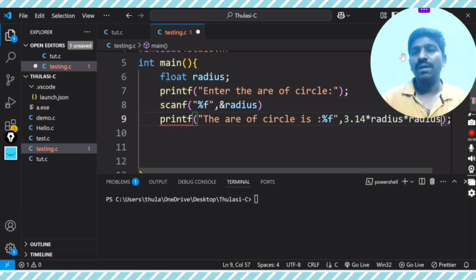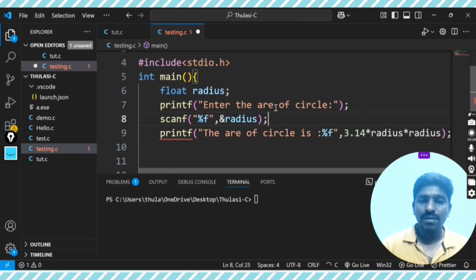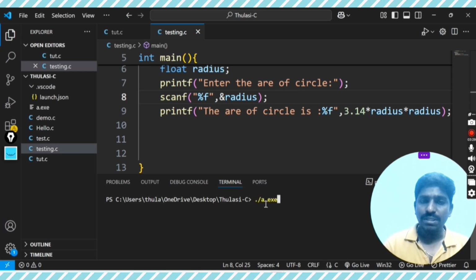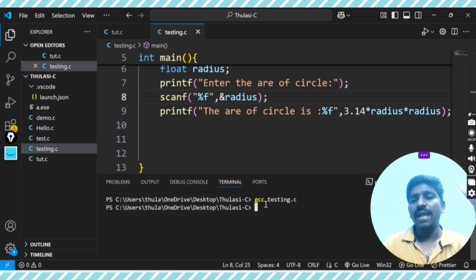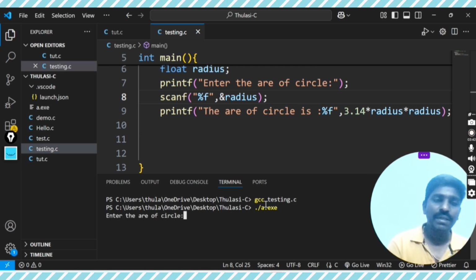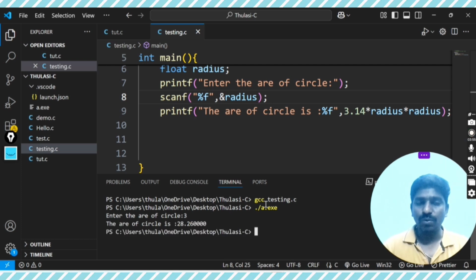Now we will check the output. It shows an error, so now rectify it. Check it here: gcc filename.c. Compilation checks the code line by line. There are no errors, so it will execute. Then I execute the code on my Windows machine. It's asking for the area of circle, and I specify 3. So 3 into 3 is 9, 9 into 3 is 27, around 28. I'm expecting that output, and it obviously gives the correct one.